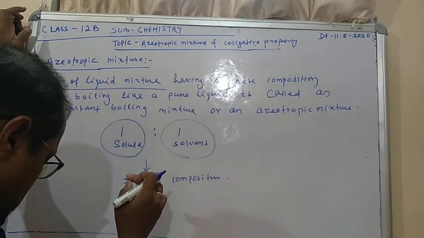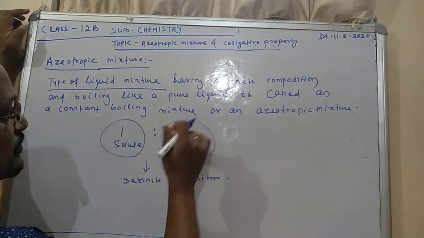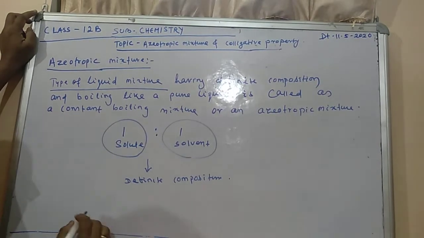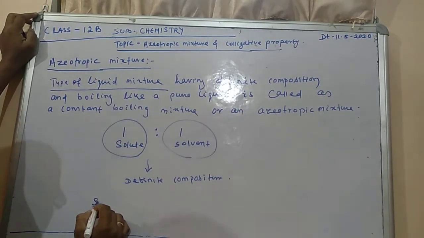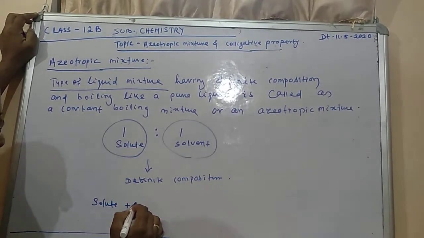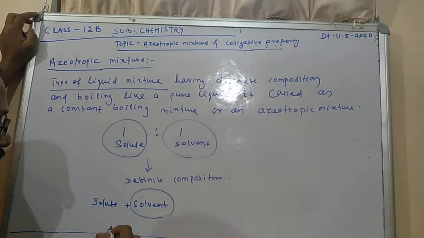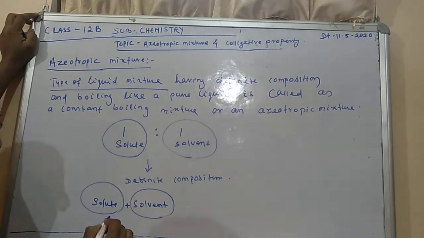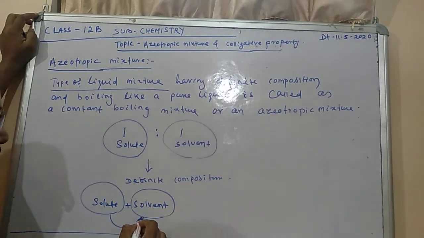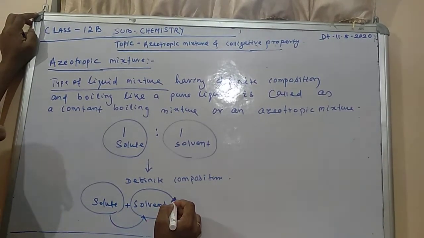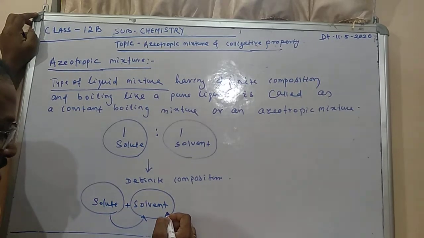Actually, why are we studying the azeotropic mixture? You know that when a non-volatile solute is mixed with a solvent having a pure vapor pressure, the vapor pressure decreases.